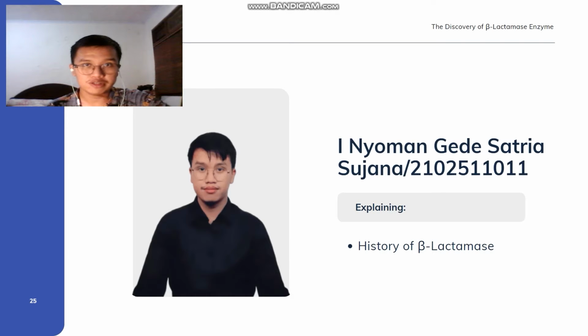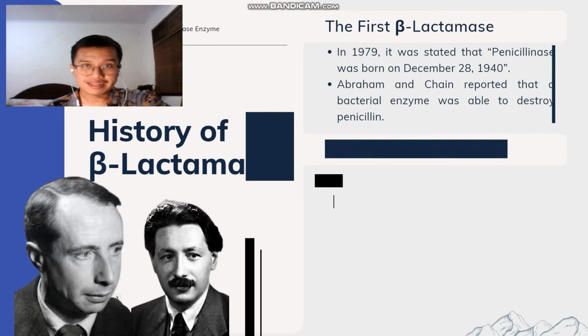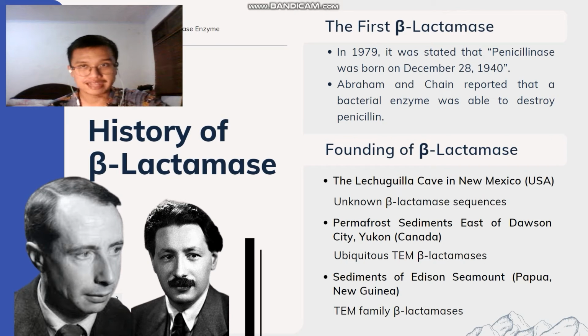So today I'm going to tell you about the history of beta-lactamase. Beta-lactamases are ancient enzymes that exist even in the absence of the pressure of therapeutic antibiotics. In 1940, Abraham and Chain reported that a bacterial enzyme was able to destroy penicillin. Recent explorations have identified functional beta-lactamase-like activity in some locations with beta-lactamase sequences that are unknown.